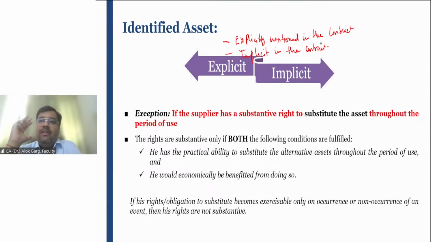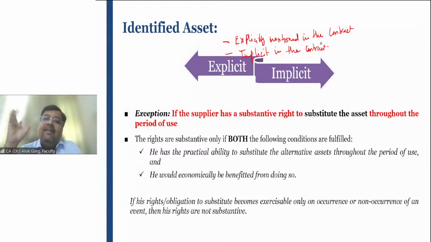Are you able to understand with the help of this example? This is a very layman example which you have seen in the course of your audit. So the lessor does not have a substantive substitution right. The lessor cannot replace the cars. The lessor has to provide only those cars which are bearing that make, model and numbers. Then I told the accounts officer, okay, it means these are the identified assets explicitly mentioned in the contract. It means it is meeting the definition of identified asset.